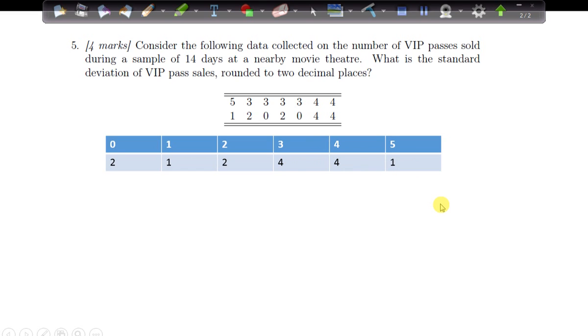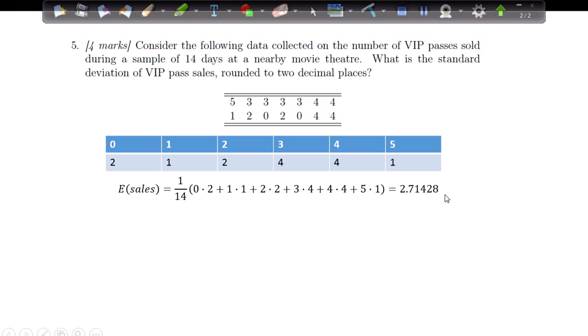So what is the mean or the estimate of the number of VIP passes? We can obtain the estimate of sales by taking the mean of the sample, which I have shown you as, there were 14 days, 1 divided by 14, then the number of passes sold on that day and the occurrence, and so on and so forth. You will obtain that the mean of the value of pass sales will be 2.71428.